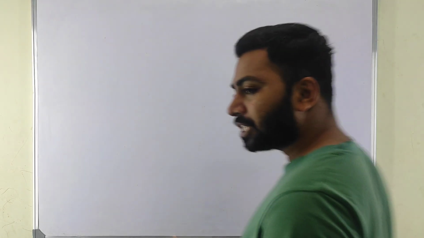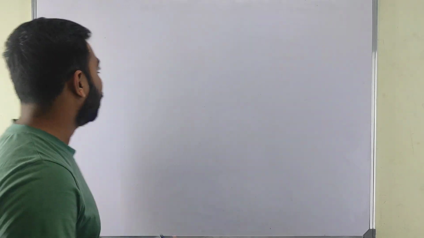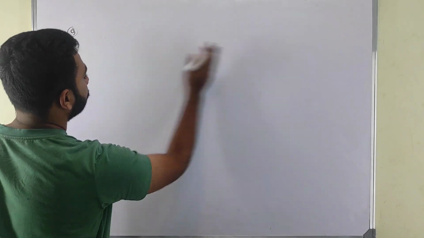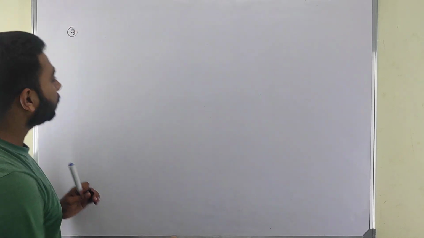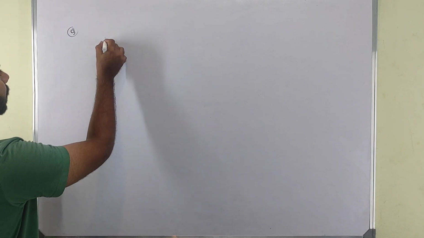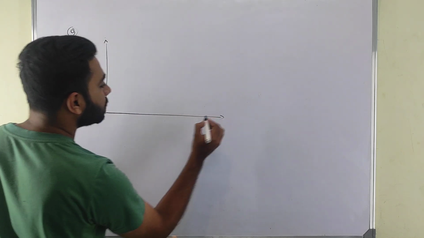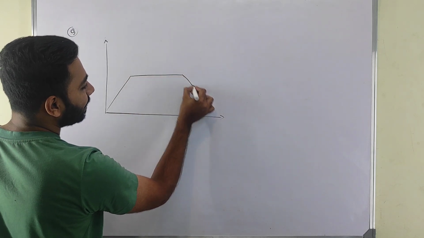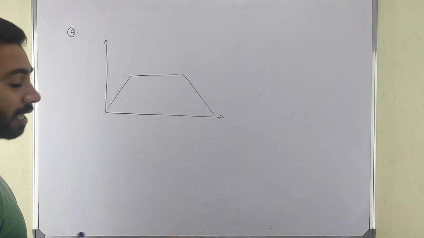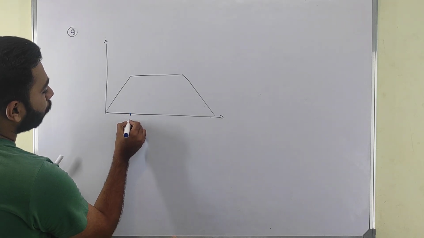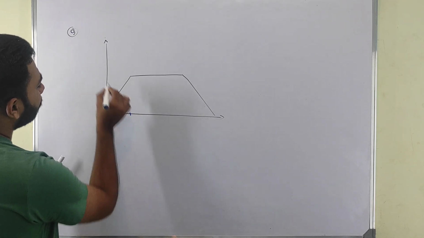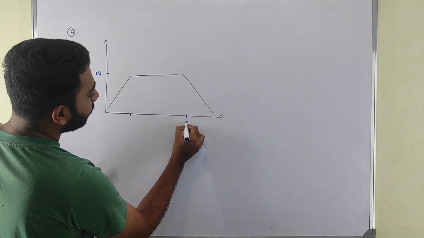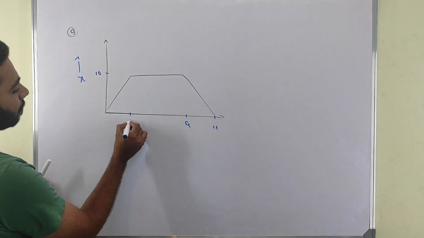Okay, let us see one last good question in distance and time graph. So if I have a question like this, in the distance time graph, I will explain properly, kindly see all this. It is increasing and becomes constant, then it is decreasing. Our graph is like this. Now here, let's say we have points, any number. Let's say it is distance x equals 10. It is 9, it is 11. So let's say it is our 2.